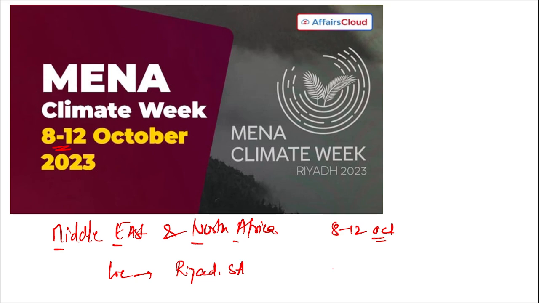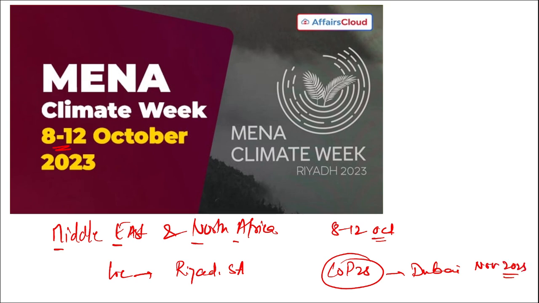It is particularly significant as it precedes COP28, the Conference of the Parties 28, scheduled to be held in Dubai next month, in November 2023.